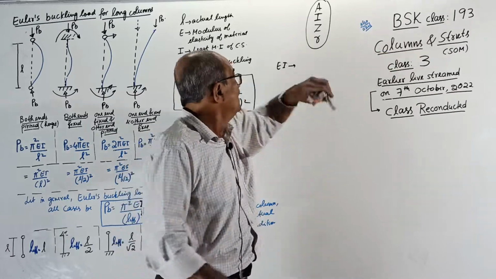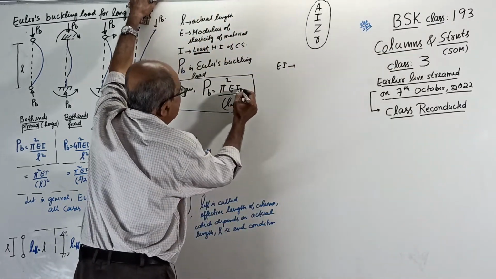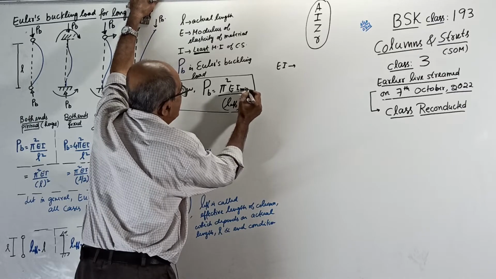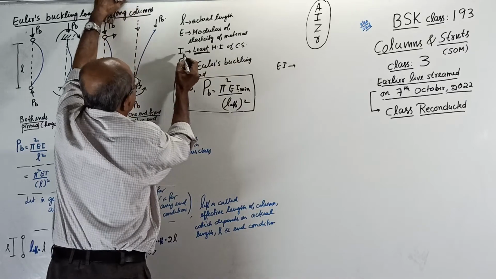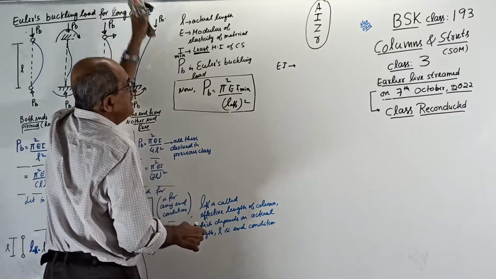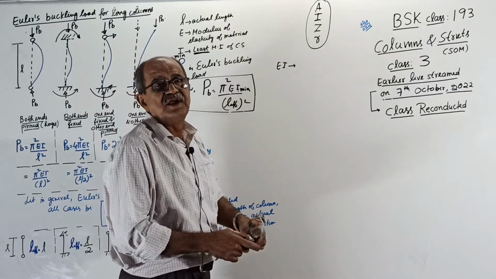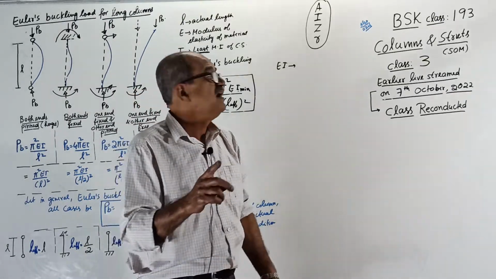So remember, here I means I minimum, the least moment of inertia of the cross section. Today only I will show you why I minimum is to be considered.